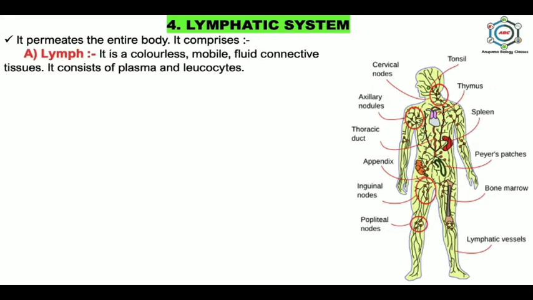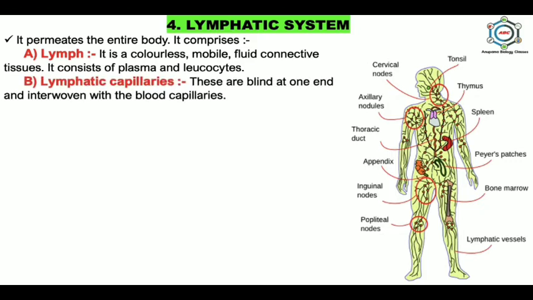First one is lymph. It is a colorless mobile fluid connective tissue. It consists of plasma and leukocytes. Lymph differs from blood in lacking RBC, platelets, and some plasma proteins, and in having less calcium and phosphorus than blood. Second is lymphatic capillaries.